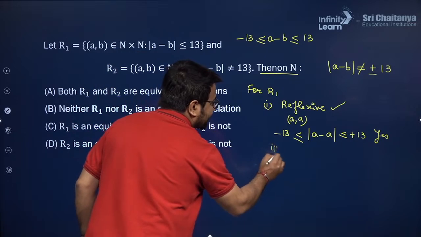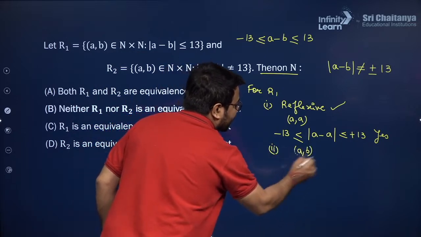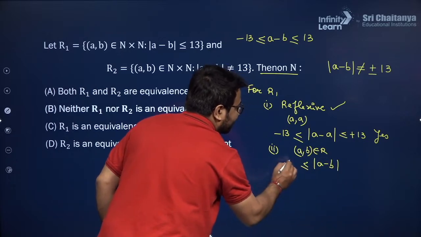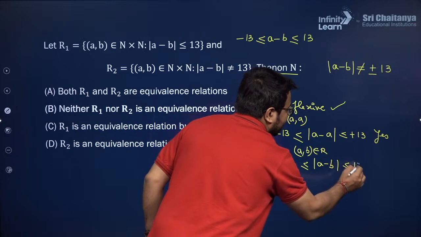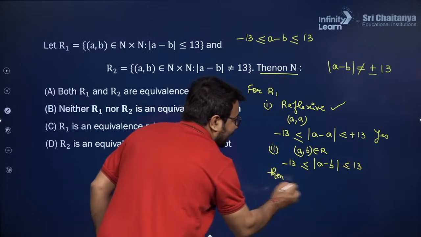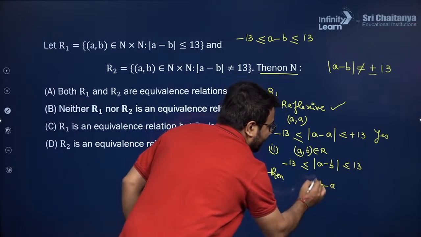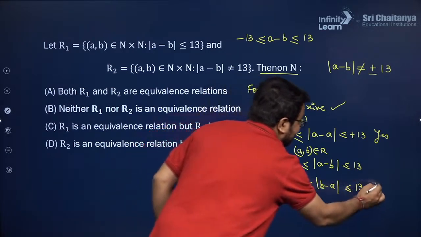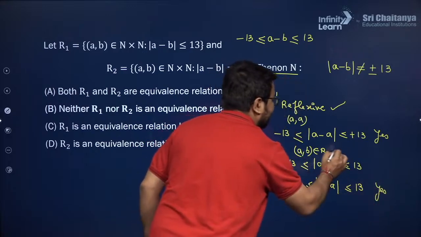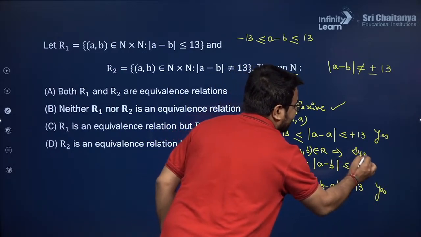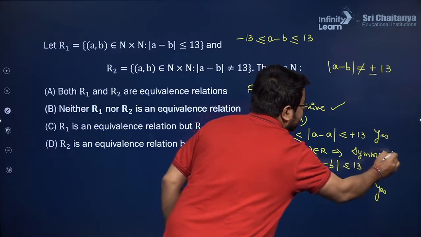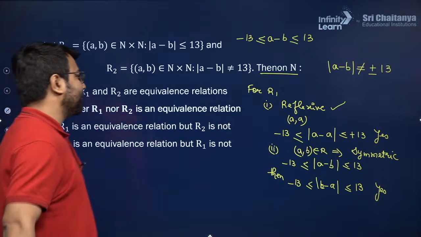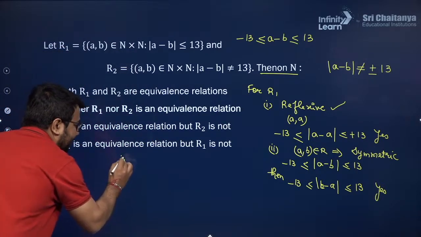Now the second one: if (A, B) is part of the relation, and modulus of A minus B lies between minus 13 and plus 13, then do you think that B minus A will also lie between minus 13 and plus 13? Definitely yes. So this relation will be symmetric as well. So R1 is reflexive, R1 is symmetric. Now I need to check for transitivity. So the third part for R1 is transitivity.